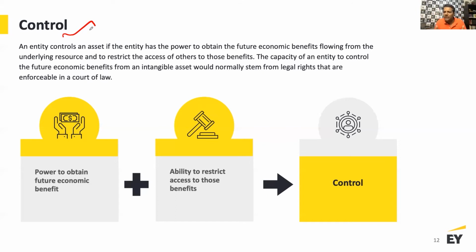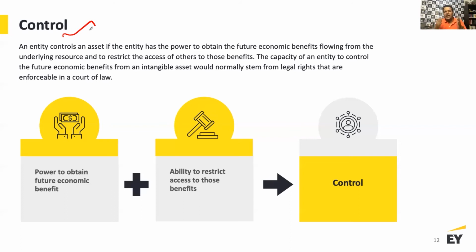Same goes for an intangible asset. For me to say it is under my control, what does that mean? That I should be able to derive the future economic benefit, or even if I am not benefiting from anything, I am going to restrict anybody else from benefiting from it. So for example, I have a trademark, and I am not using that trademark for any ongoing business, but I am not going to let anybody else use that trademark for any purpose.